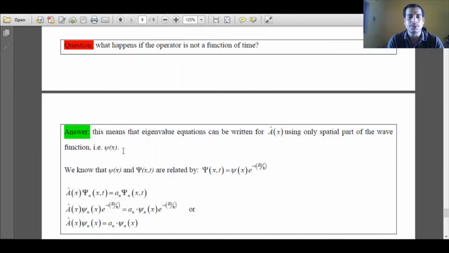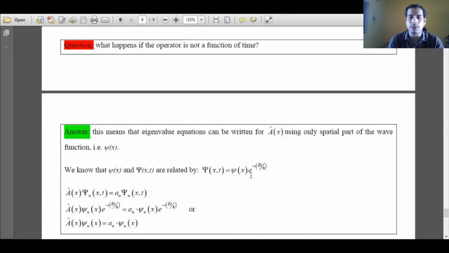So why choose a function which depends upon both position and time? We can simplify the problem by taking a function which depends only upon position and not upon time. If we know the position, how the operator behaves with respect to position, we can always know the time dependent part of the function also. If we multiply the position dependent part with e to the power minus iEt over ħ, we get the total wave function which depends upon both position and time.